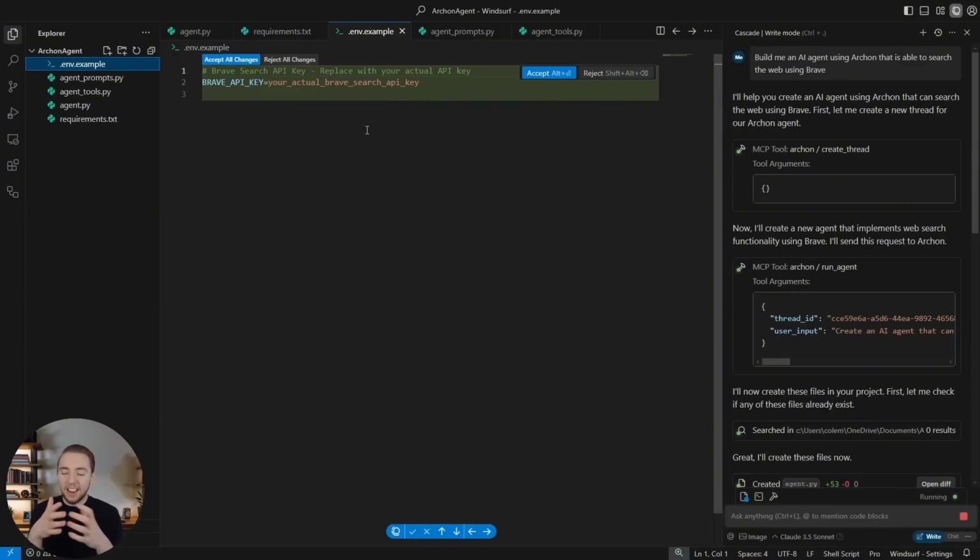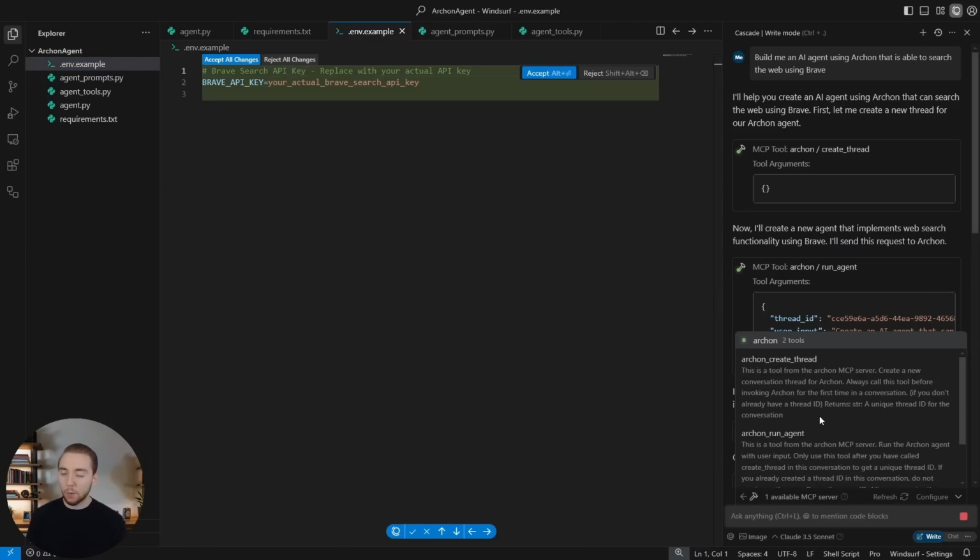Just so cool. And I hope you can see that, even though this is a very basic example at this point, with both the infancy of Archon and how basic this agent is, you could make so many different kinds of specialized subagents that you have something like Windsurf or Cursor call into when necessary. And the way that you can tell these AI coders when to use these is just in the description for these tools. I can tell it, when you want to build a Pydantic AI and LangGraph agent, then use Archon, and here are your tools for it. And so you have all these descriptions to guide it without having to even edit the cursor config or edit the rules for Windsurf. You just have it all defined right here in your MCP servers.